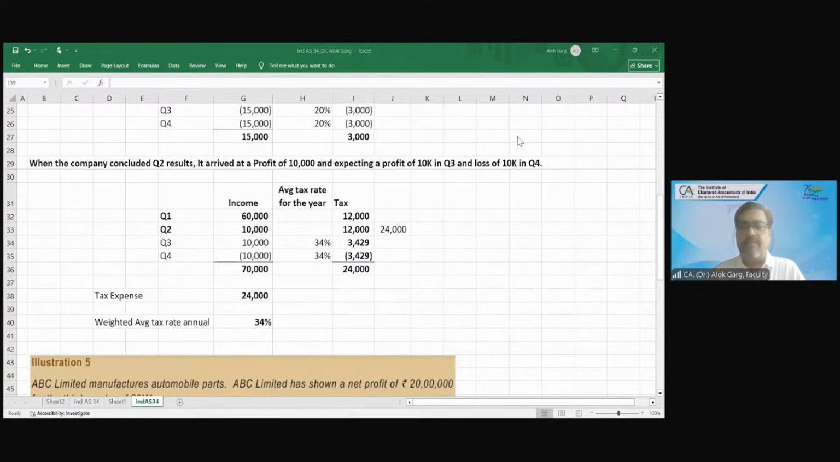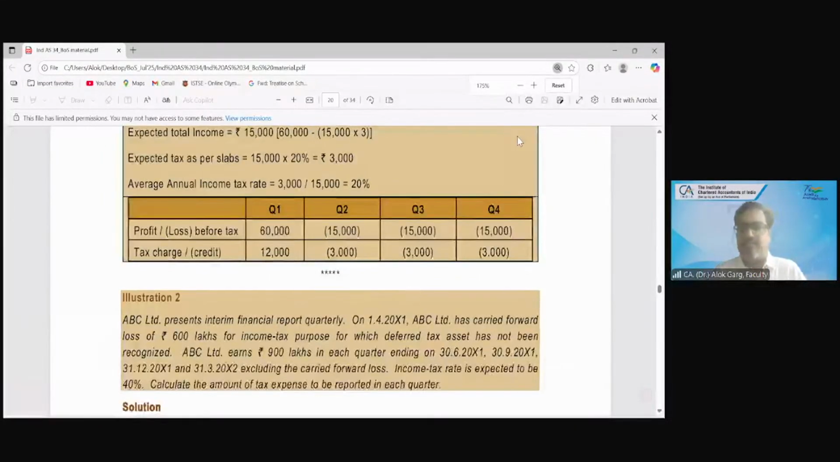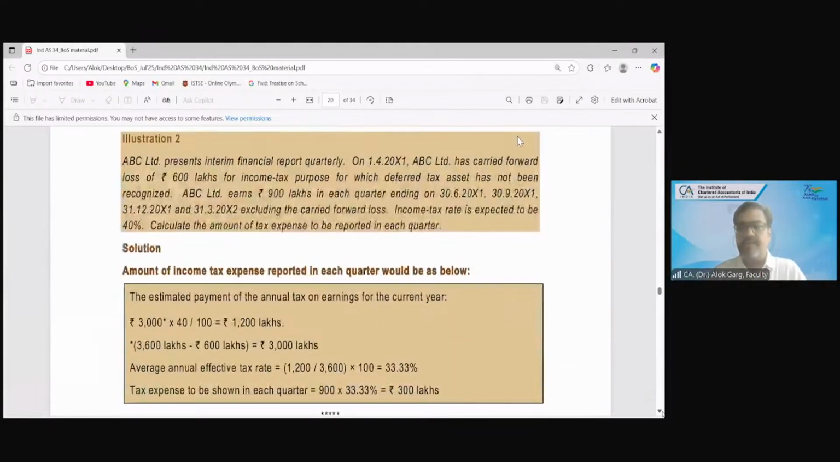Now let's discuss illustration number 2 of the Board of Studies material. I hope this illustration is visible to everyone. ABC Limited presents an interim financial report quarterly. On 1st April 2001, ABC Limited has a carried forward loss of 600 lakhs for income tax purposes for which deferred tax asset has not been recognized. ABC Limited earns 900 lakhs in each quarter ending on 30th June, 30th September, 31st December and 31st March.